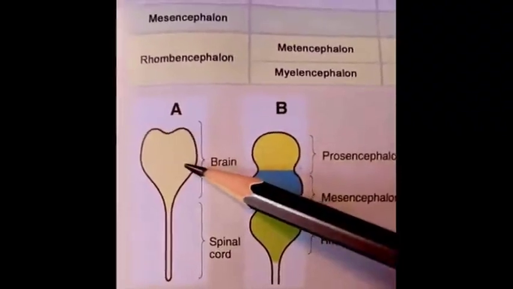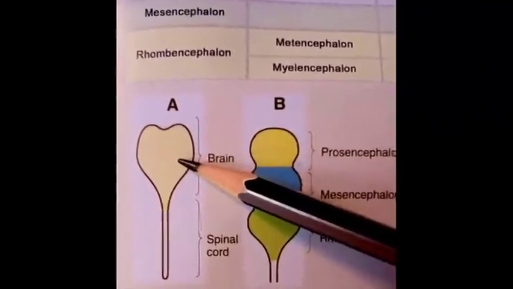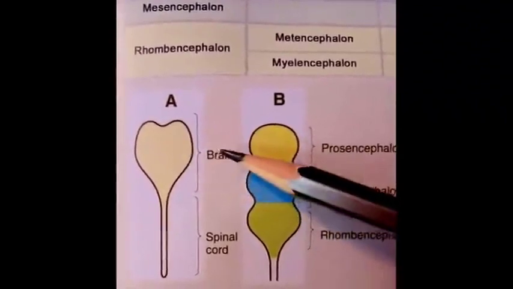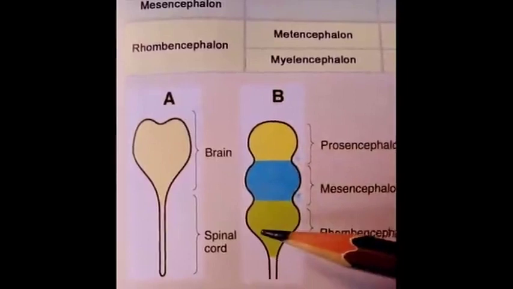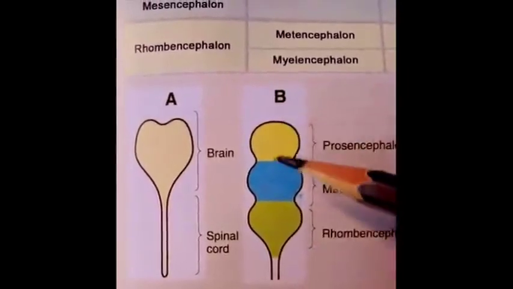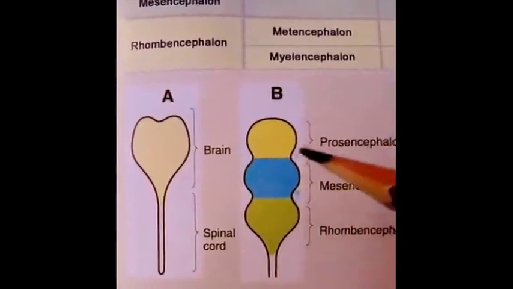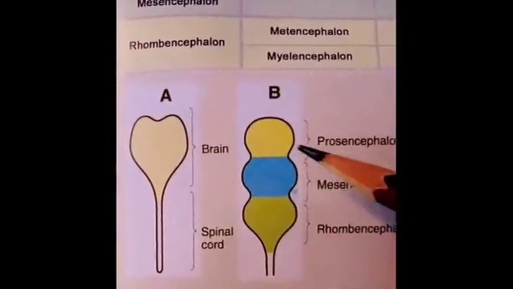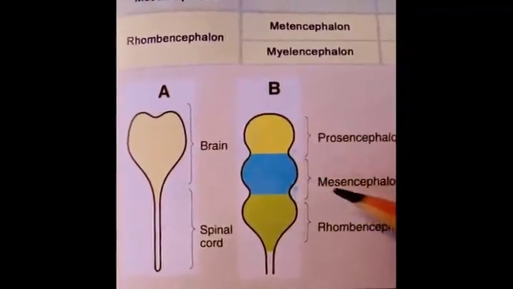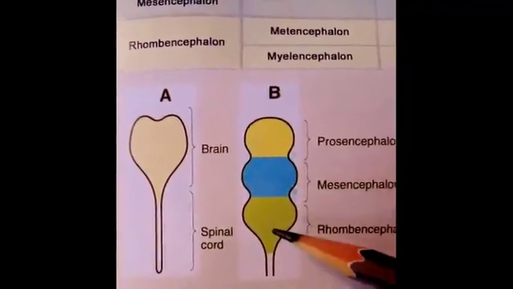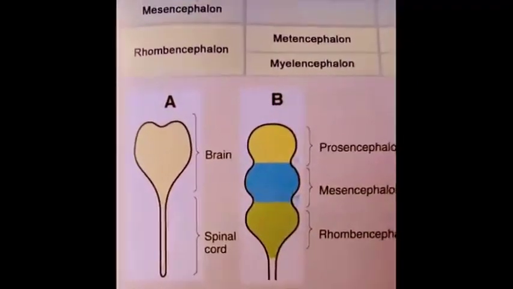The cranial dilated part of the neural tube grows and enlarges in size and gives rise to three dilatations which are arranged from cranial to caudal direction. The cranial-most dilatation is known as prosencephalon, the middle dilatation is known as mesencephalon, and the caudal dilatation is known as rhombencephalon.